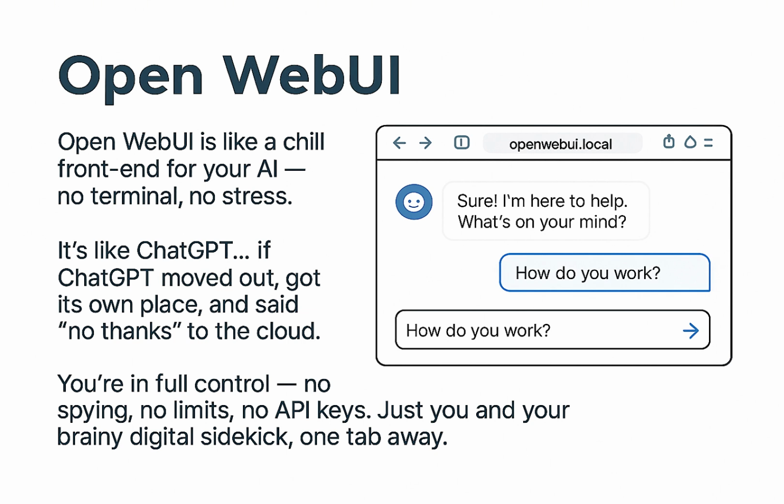Open WebUI is like a chill front end for your AI. No terminal, no stress. You open it in your browser, type like you're messaging someone, and boom, your AI actually talks back. You can change its vibe, name, memory, even switch which brain it's using. It's like ChatGPT if ChatGPT moved out, got its own place, and said no thanks to the cloud. You're in full control. No spying, no limits, no API keys. Just you and your brainy digital sidekick, one tab away.